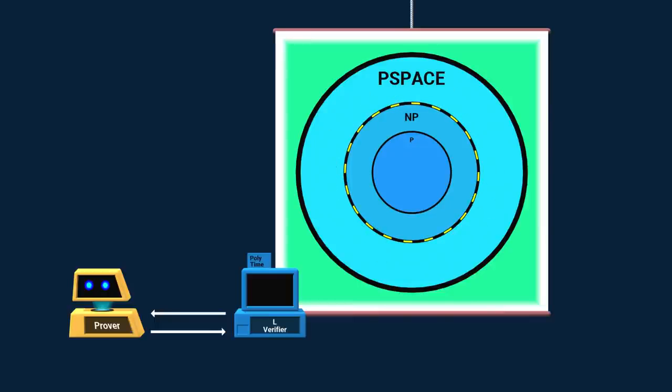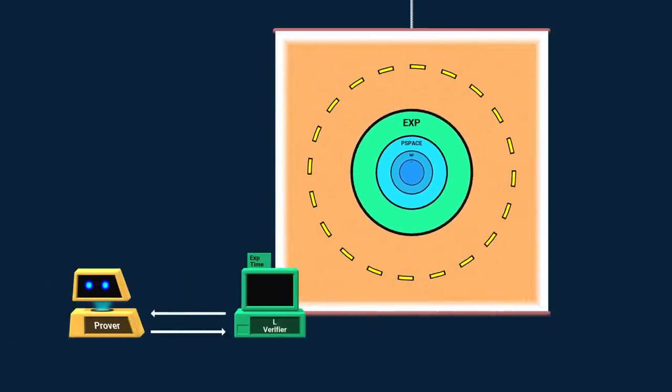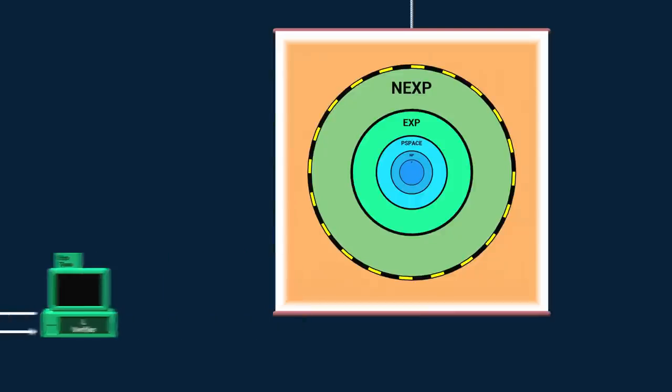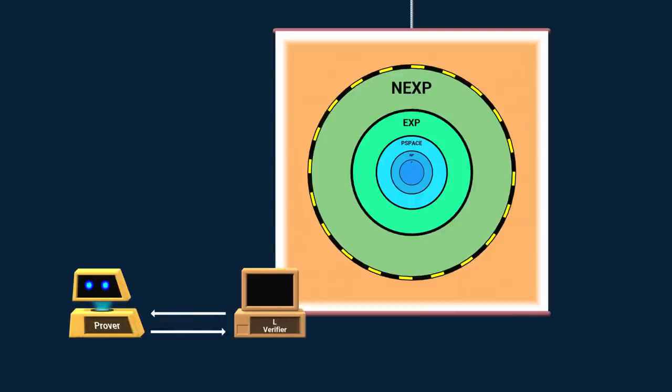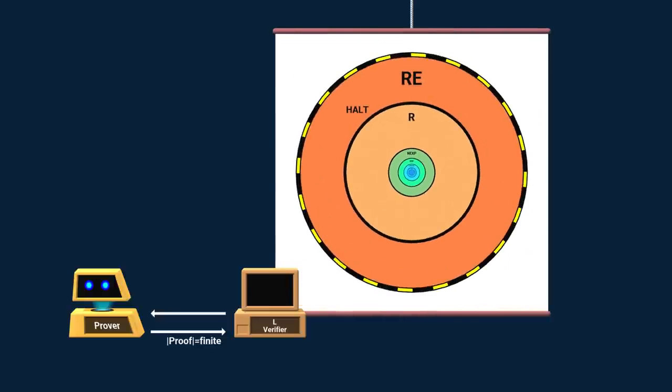We can, of course, allow the verifier to run in exponential time. This class is called NEXP, and it is believed to be bigger than EXP. This verifier can verify proofs that are exponential in size, but it can take millions of years, so it's not practical. And here's a verifier that has no constraints except that it must halt. It can handle proofs of any finite size, and it's easy to show such verifiers cover all of RE. But again, it's not practical.